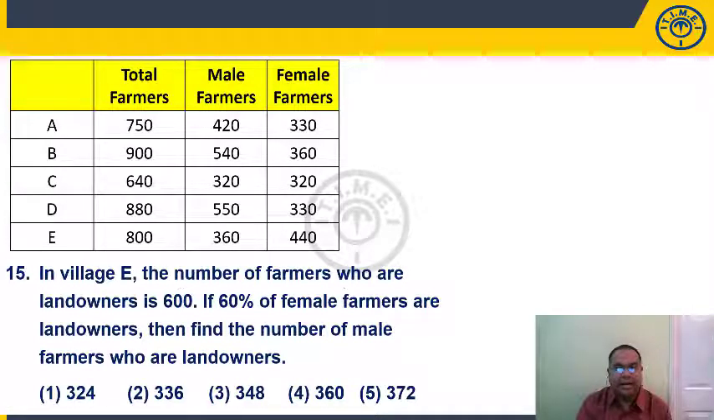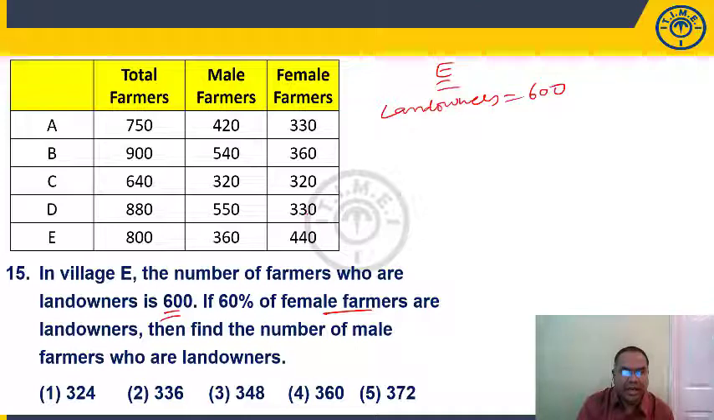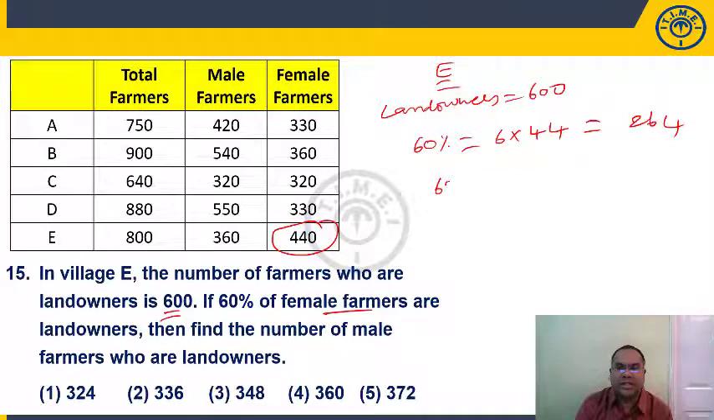In village E, number of farmers who are land owners are 600. So in village E, total land owners who are farmers are 600. 60% of the female farmers are land owners. In E, 440 or 50 are total female farmers, 60% of that. 6 into 10% is 44, right? How much? 264. Out of 600, 264 are female landlords.